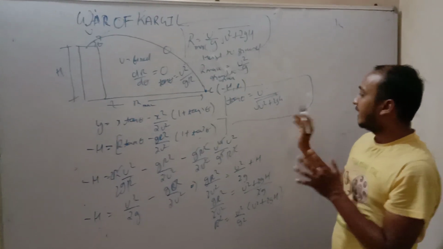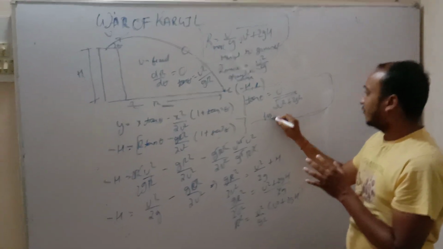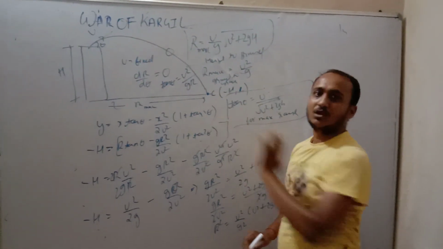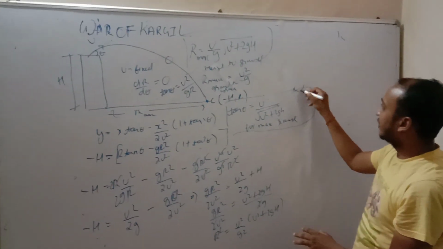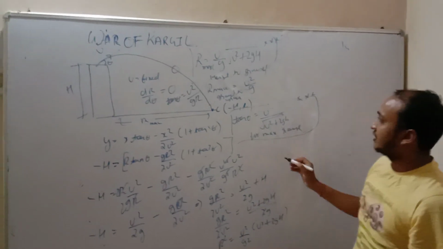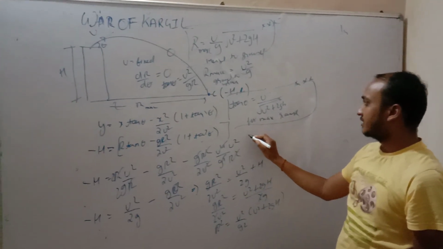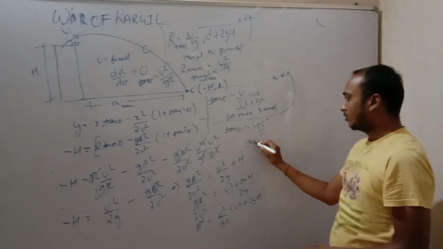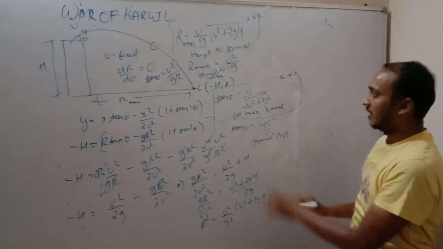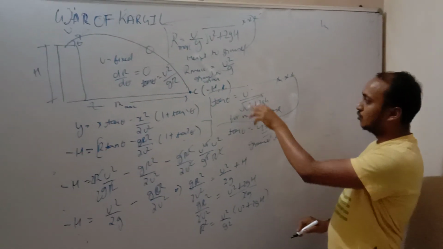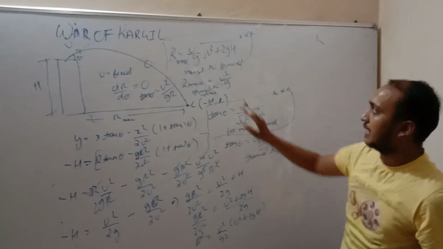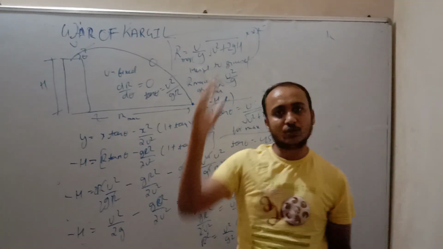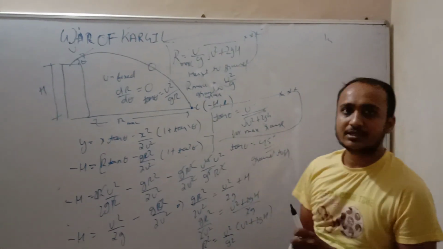This is the required angle for maximum range from height to ground, and this is the required range. We know that from ground to ground, tan theta equals 1, that is 45 degrees. But from height to ground, tan theta is u upon the square root of u square plus 2gh, and the maximum range is this. So we have understood that from height to ground the maximum range is this, and tan theta is this.